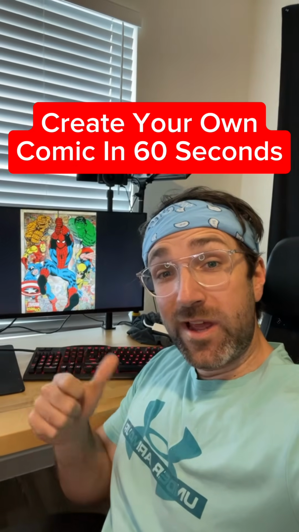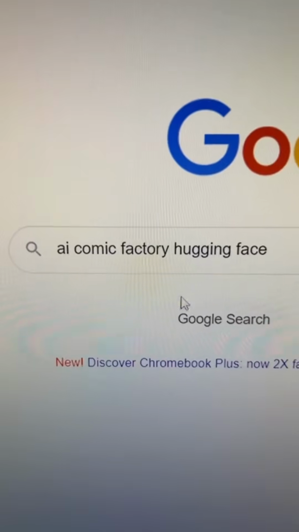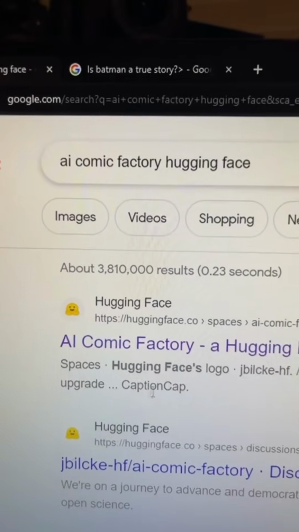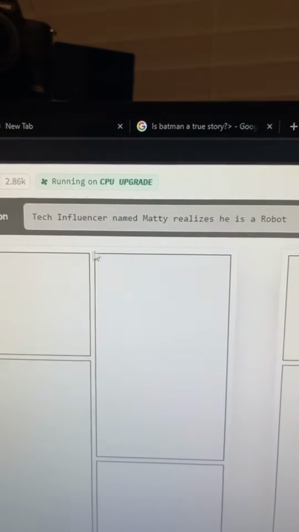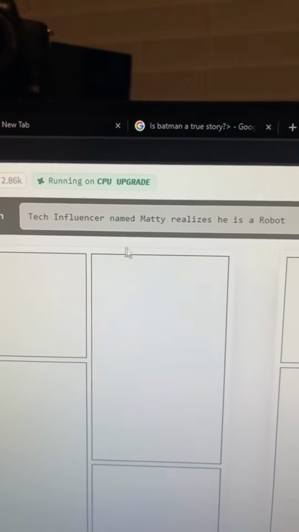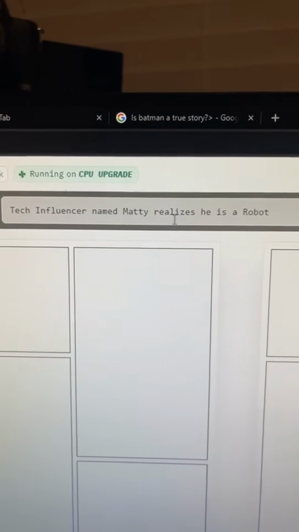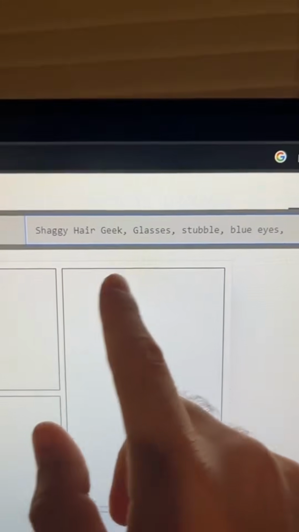Have you ever wanted to create your own comic? Did you know if you search for this on Google and click on the first link and type in a story prompt you want to see, I'm going to do a tech influencer named Maddie realizes he's a robot. You can then describe your character.